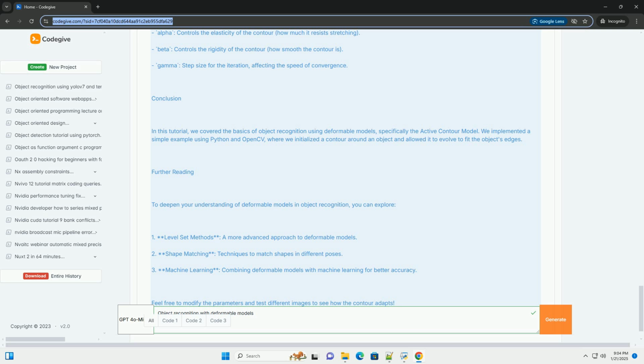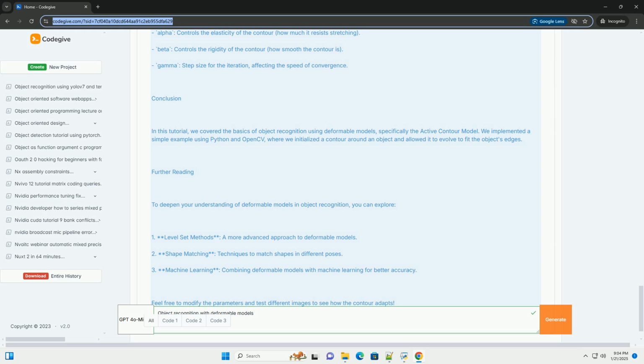Step 1. Import libraries. Step 2. Load and pre-process the image. Step 3. Initialize the contour. You need to initialize the contour as a closed curve around the object of interest. Step 4. Apply active contours. Now we apply the active contour model to fit the contour to the image.